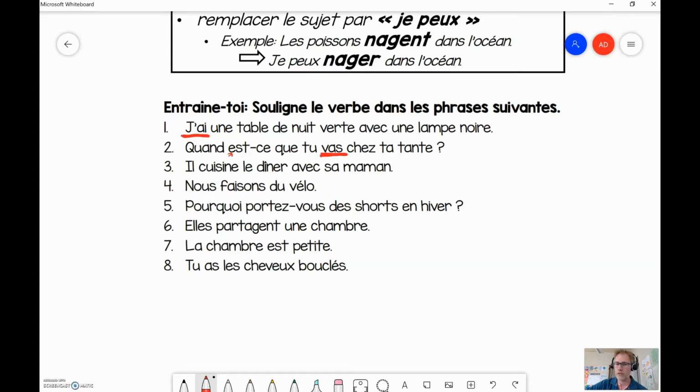Now the other ones I'm going to leave you guys to do, so try and look at those sentences and find the verb. What's the action word? What is the word that's either the action or the state of being? Bonne chance.